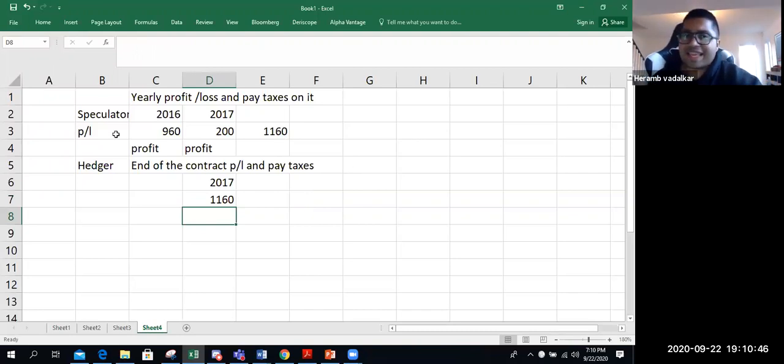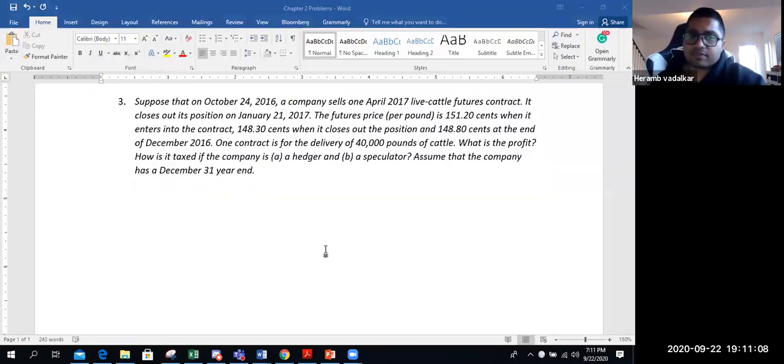So profits are the same in both these situations. The total profit and loss remains the same, but the accounting and taxation changes. If you're a speculator, you would account for profits made every year and pay taxes on it. If you're a hedger, you directly take it like a capital gain at the end when you close the contract.